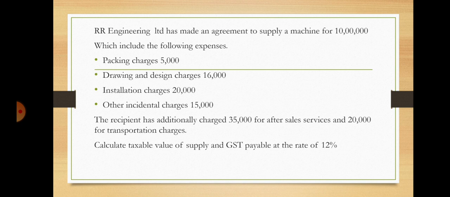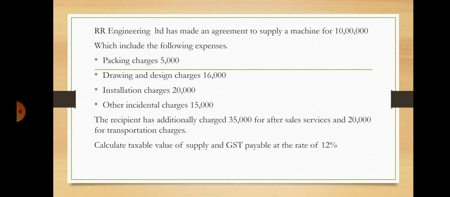Limited. So RR Engineering Limited has made an agreement to supply a machine for 10 lakh. So here the supplier name given is RR Engineering Limited is the supplier, and the recipient name is not mentioned here. So they agreed to supply a machine that is for 10 lakh, which include the following expenses. So here specifically they are telling that include the following expenses. So which include means is already included in this 10 lakh rupees. So for these expenses, no any further adjustment required in your calculation.